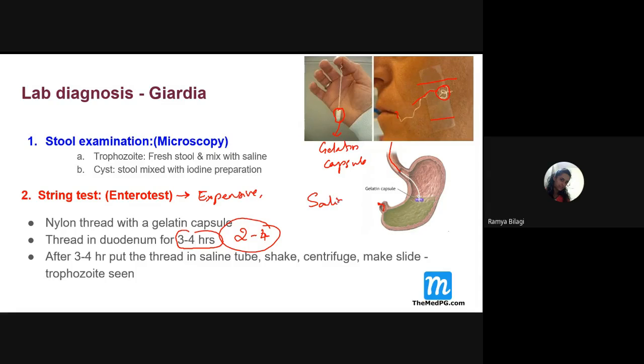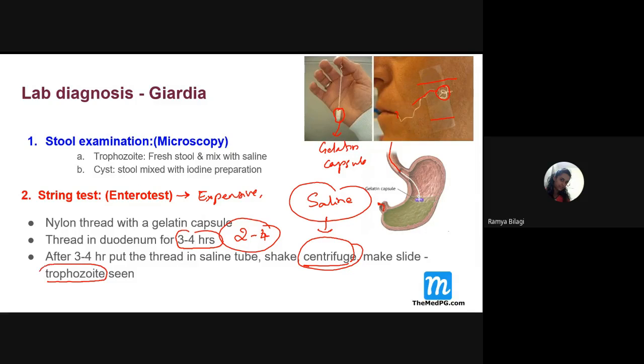Then we will put this thread in saline. We will put it in what? Saline. Then we will do the centrifuge. Because of this centrifuge, what will happen? The trophozoites will be concentrated, and then we will take that centrifuged saline solution and put it under the slide.